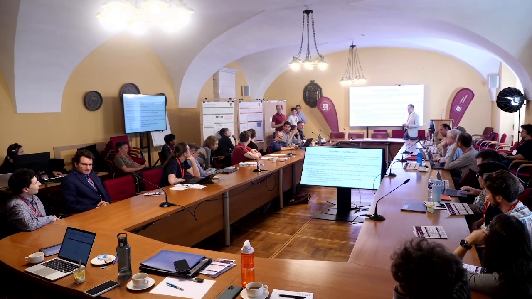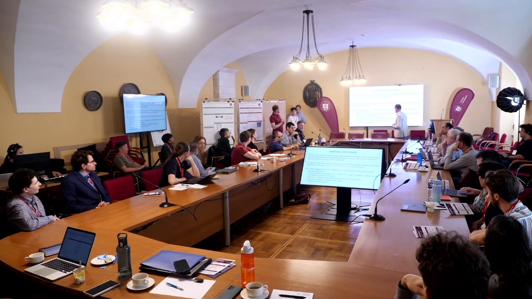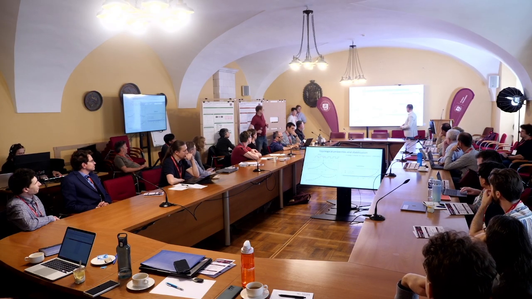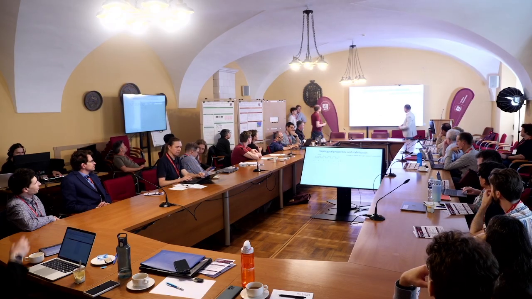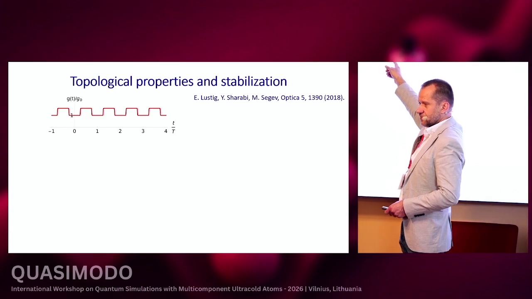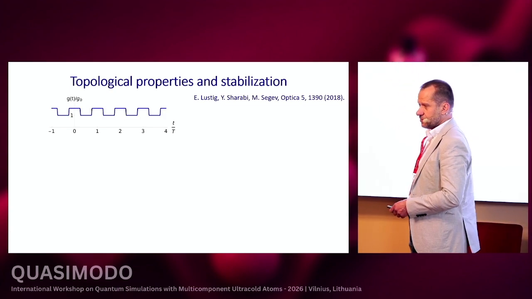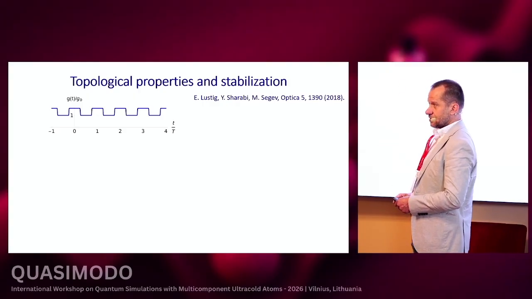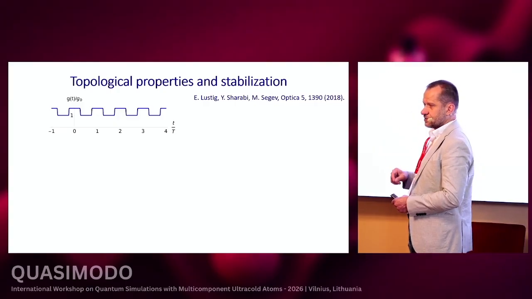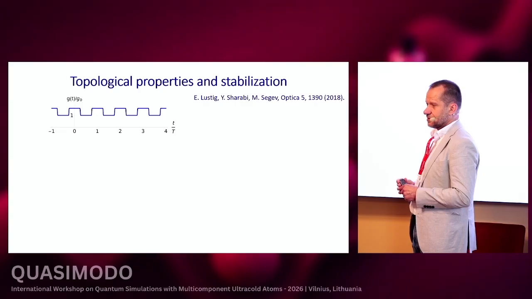Which are the symmetries protecting these topological edge modes? As I said at the beginning, you assume that you have a driving which is time reversal symmetric, and you switch to another driving which is shifted by half the period. So both of them are time reversal symmetric, and then you can characterize both in a proper way by the Zak phase. So this is the symmetry.